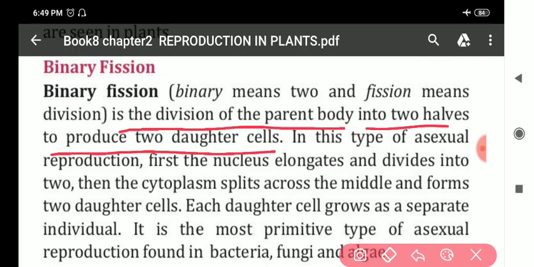Now what happens during binary fission? First the nucleus elongates. Then it divides into two. After that the cytoplasm splits. And finally two daughter cells are produced. So in binary fission, first the nucleus elongates and divides, then the cytoplasm is split into two and two daughter cells are produced.